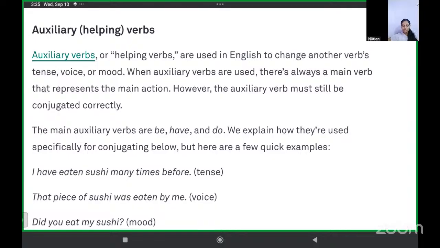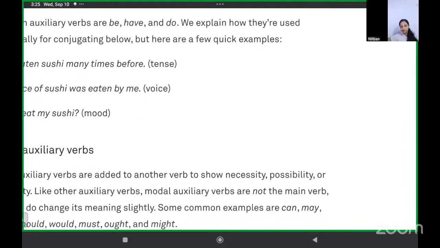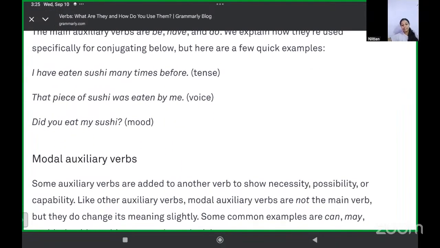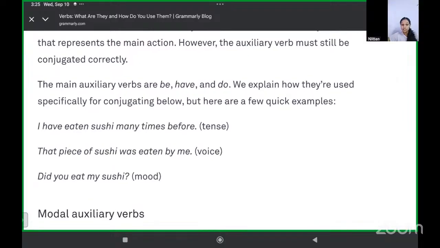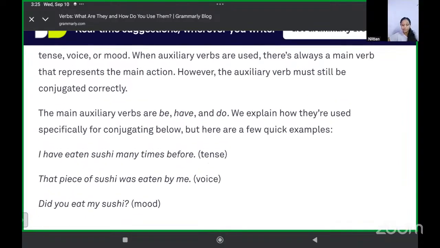We explain how they are used specifically for conjugating below. Here are a few quick examples. "I have eaten sushi many times before" is a tense. "That piece of sushi was eaten by me" is voice. "Did you eat my sushi?" is mood. So when you're using be, have, and do, okay, these are not used as the main verb, but are used as a helping verb in the sentence.